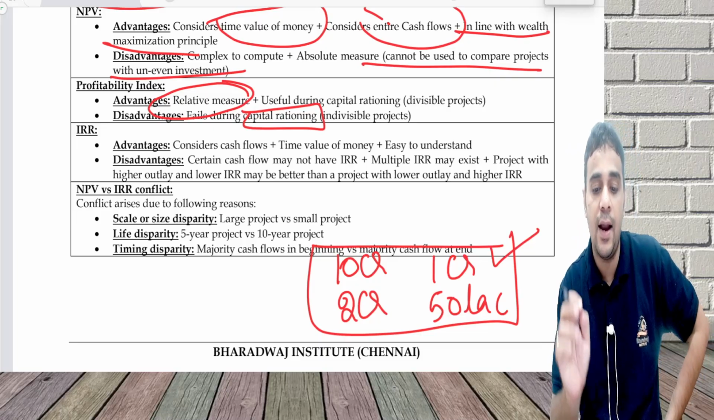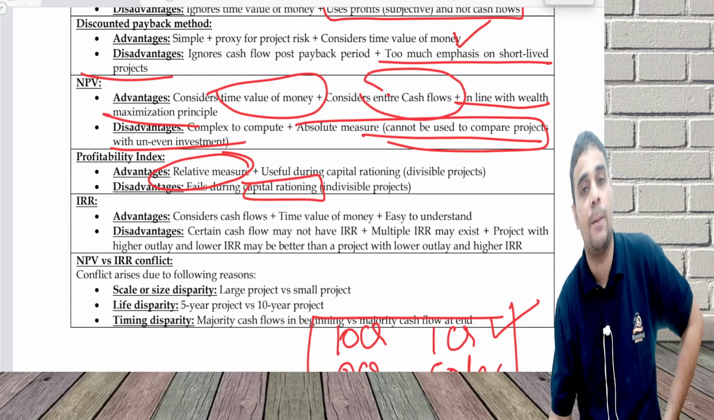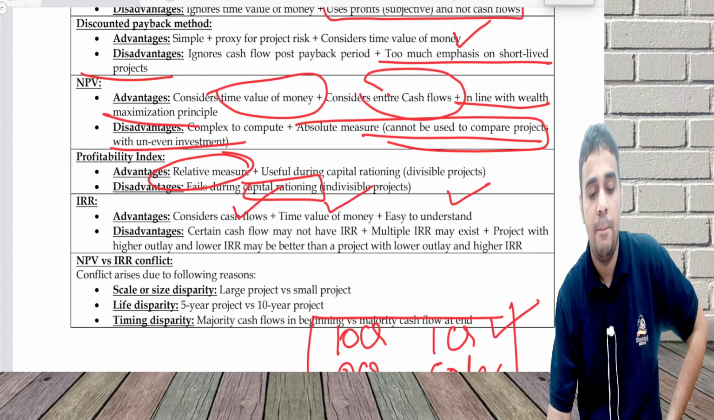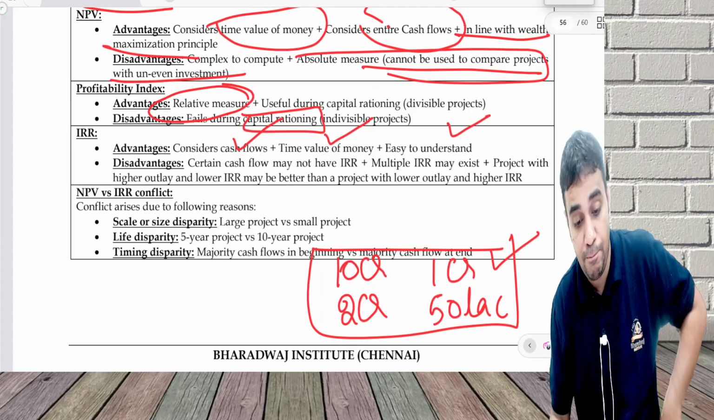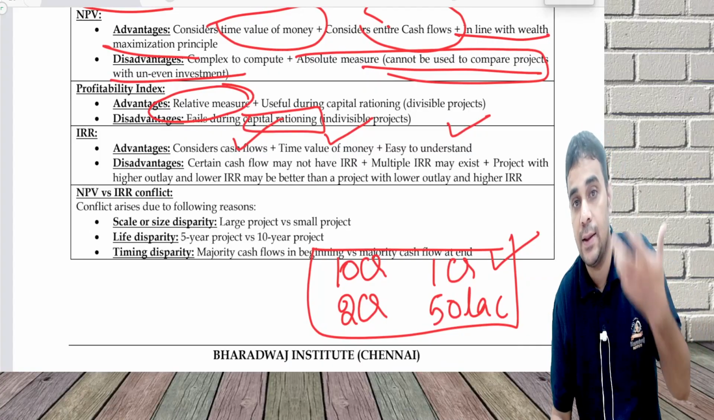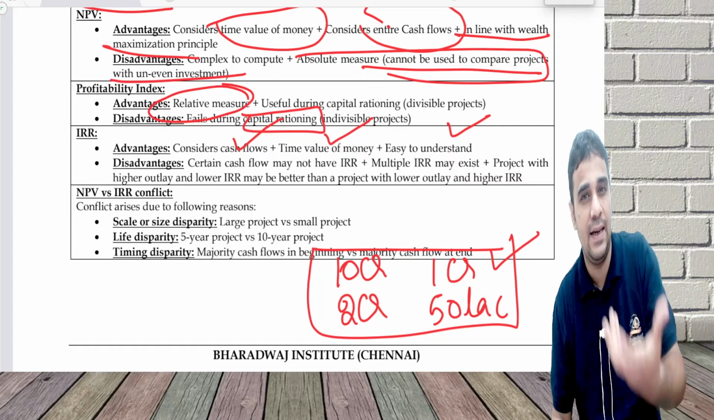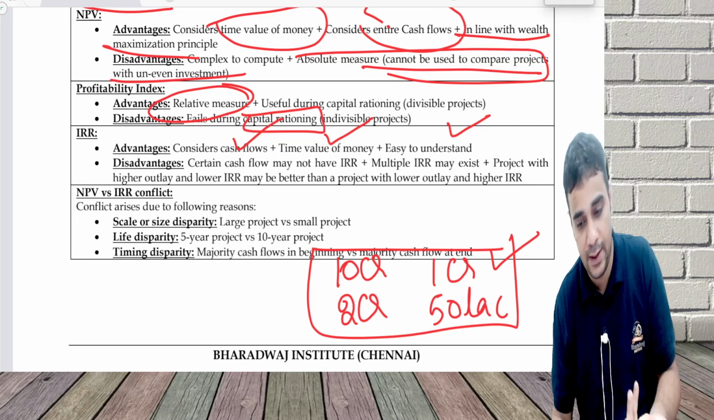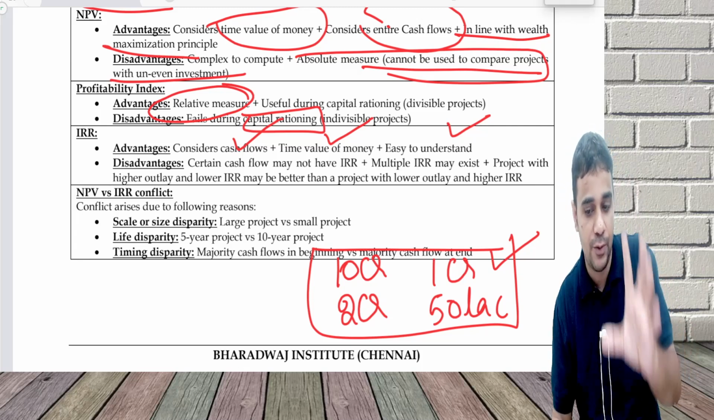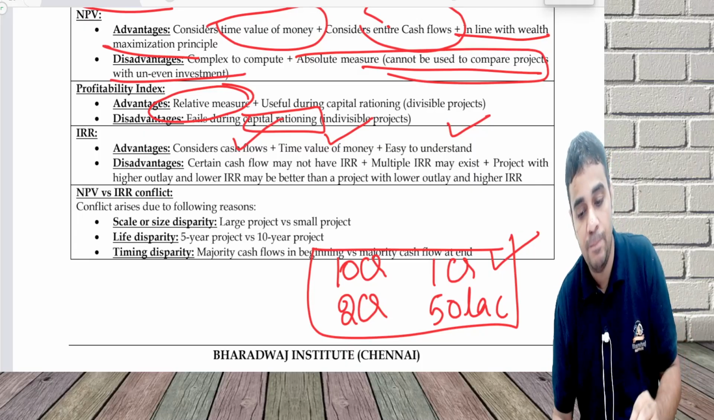IRR. The biggest benefit is it is a relative measure, so it can be used to compare projects of uneven size, and it considers cash flow and time value of money. But some projects may not even have an IRR because you are not able to get the IRR of the project. Technically, a project with very high negative NPV may not have an IRR. And sometimes multiple IRRs can also come. It depends on how the cash flows are given. So that is also possible.